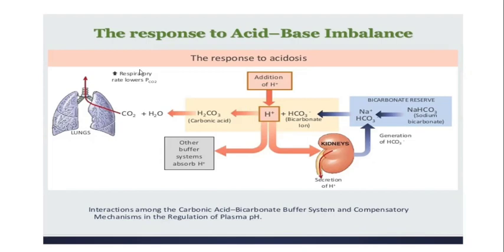Then the next system involved is the respiratory system. If there is increased H plus, it will favor the formation of carbonic acid by binding to the bicarbonate, which is given from the alkali reserve. Once this H plus ion and the bicarbonate associate, they form carbonic acid. This carbonic acid is taken to the lungs, where it breaks down into carbon dioxide and water, which will be expelled through the lungs. Some amount of H plus is also regulated by the renal system. It is a very important mechanism we have seen yesterday. By this manner, our body responds to the acidosis.